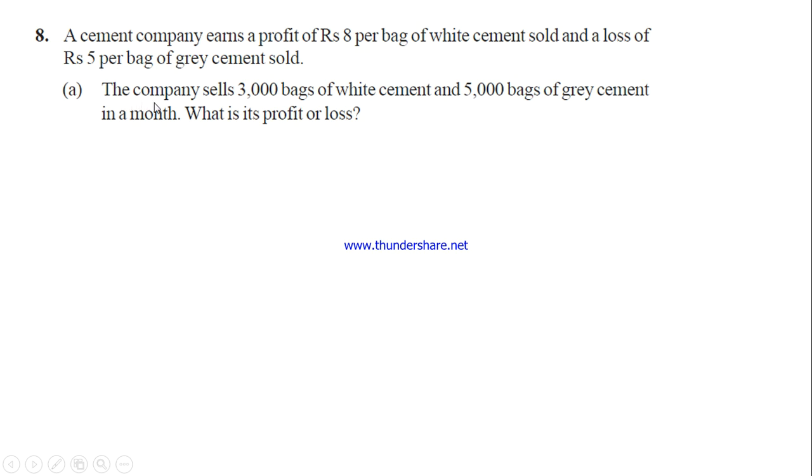Okay, first question from this. The company sells 3000 bags of white cement and 5000 bags of grey cement in a month. What is its profit or loss? So we have to find whether they are getting profit or loss. We know very well, by selling white cement they get only profit. By selling grey cement, they are getting loss only. So let's calculate.